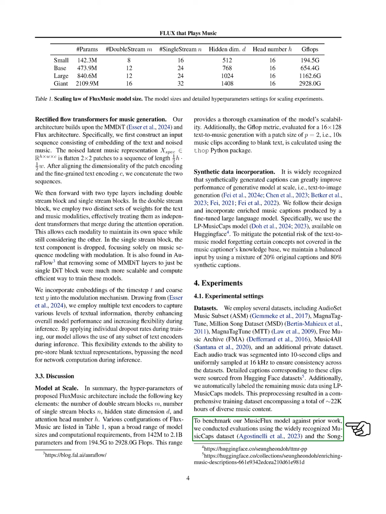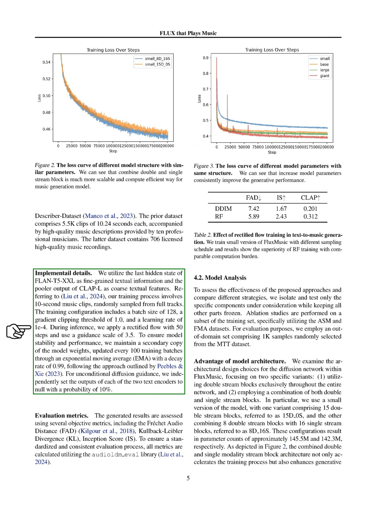For benchmarking, we evaluate our Music FLUX model against the Music Caps dataset and the Song Describer dataset, which provide high-quality music descriptions. In terms of implementation, we use the last hidden state of FLAN T5XXL for fine-grained textual information and the pooler output of CLAP-L for coarse textual features.